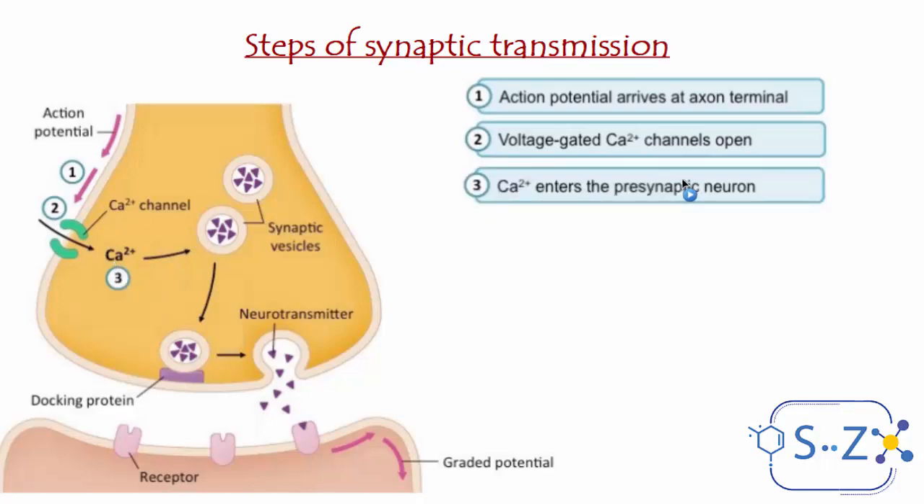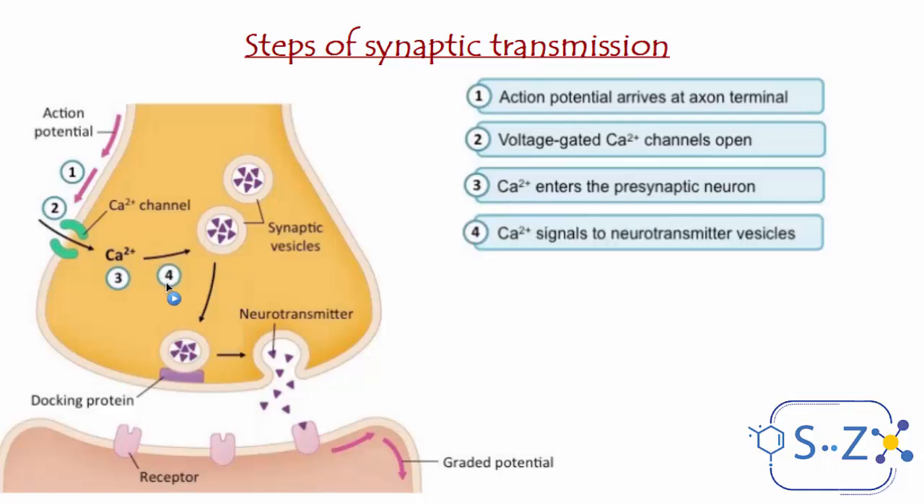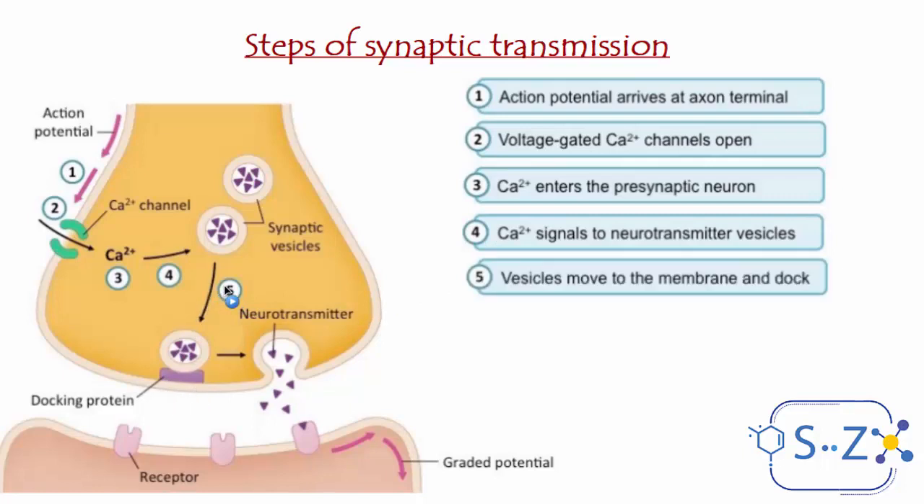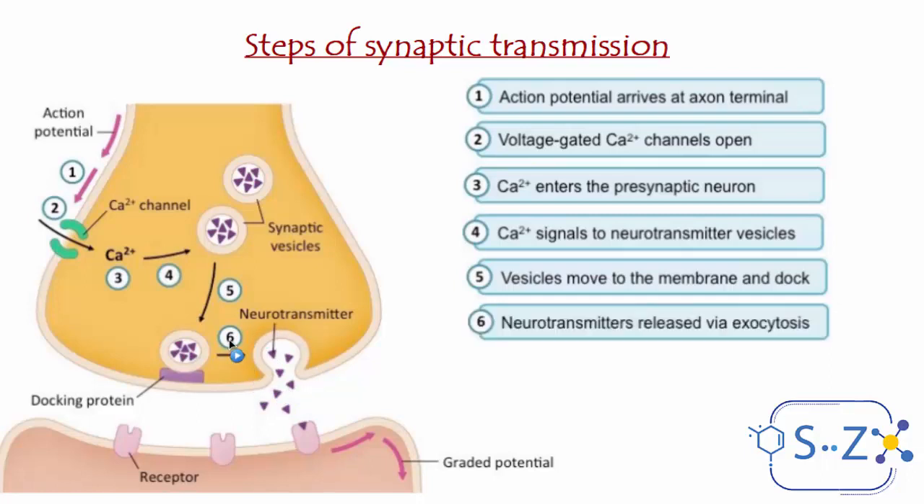This entering of the Ca2+ is a signal that causes the vesicles to move and reach what we call the docking protein. So these vesicles, or sacs, move towards the membrane and dock, or sit, on certain proteins called docking proteins. After they dock here, these vesicles release the neurotransmitters that are inside them by a process called exocytosis.